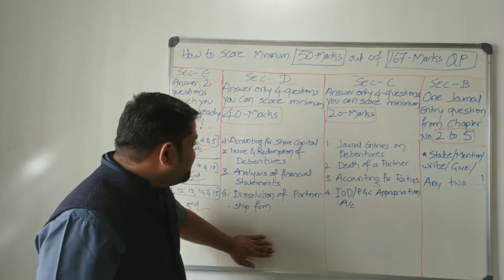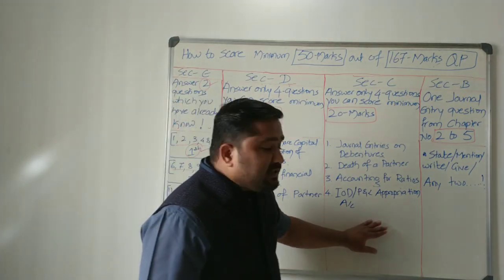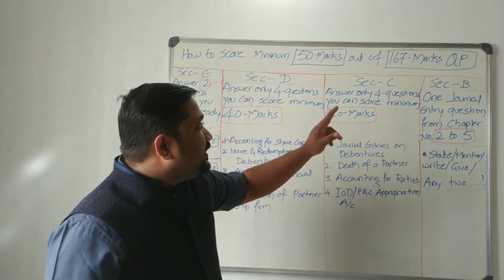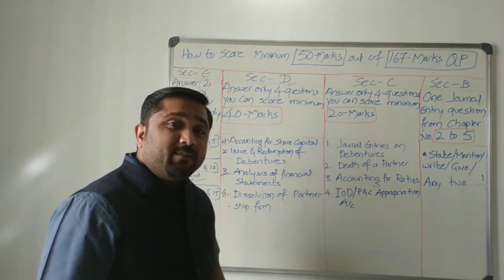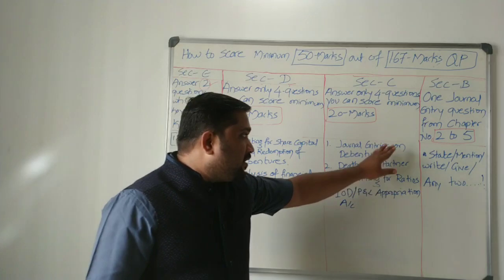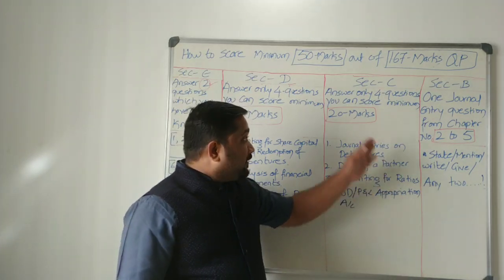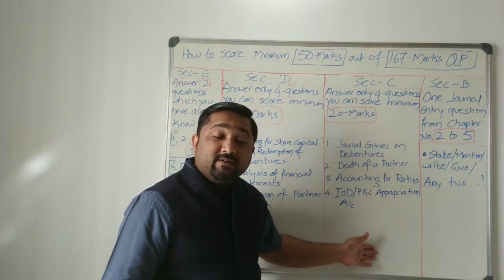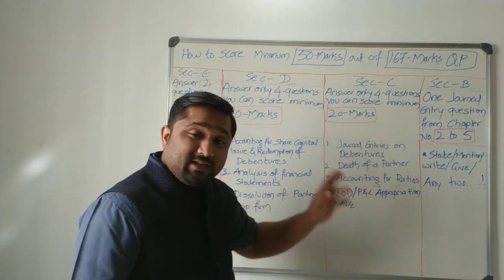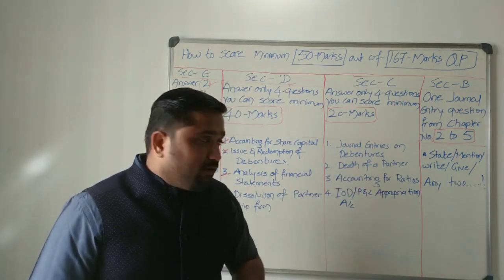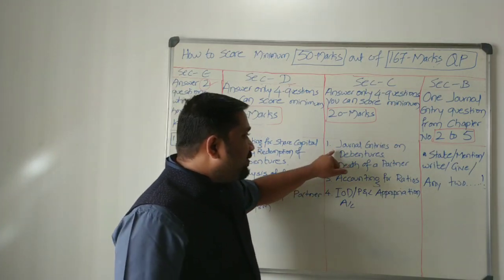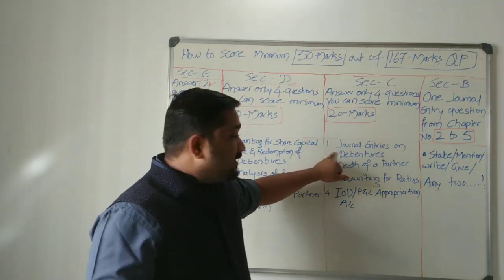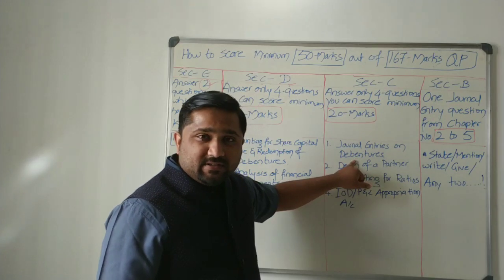Anyway, let us come to section C. Again, answer only 4 questions. You can score minimum 20. Maximum marks allotted for this is 24, but I'm telling you, you can score minimum 20 out of the given 7 questions. Remember, selection of question is very much important. Now see here, the first question, you select journal entries on debentures.